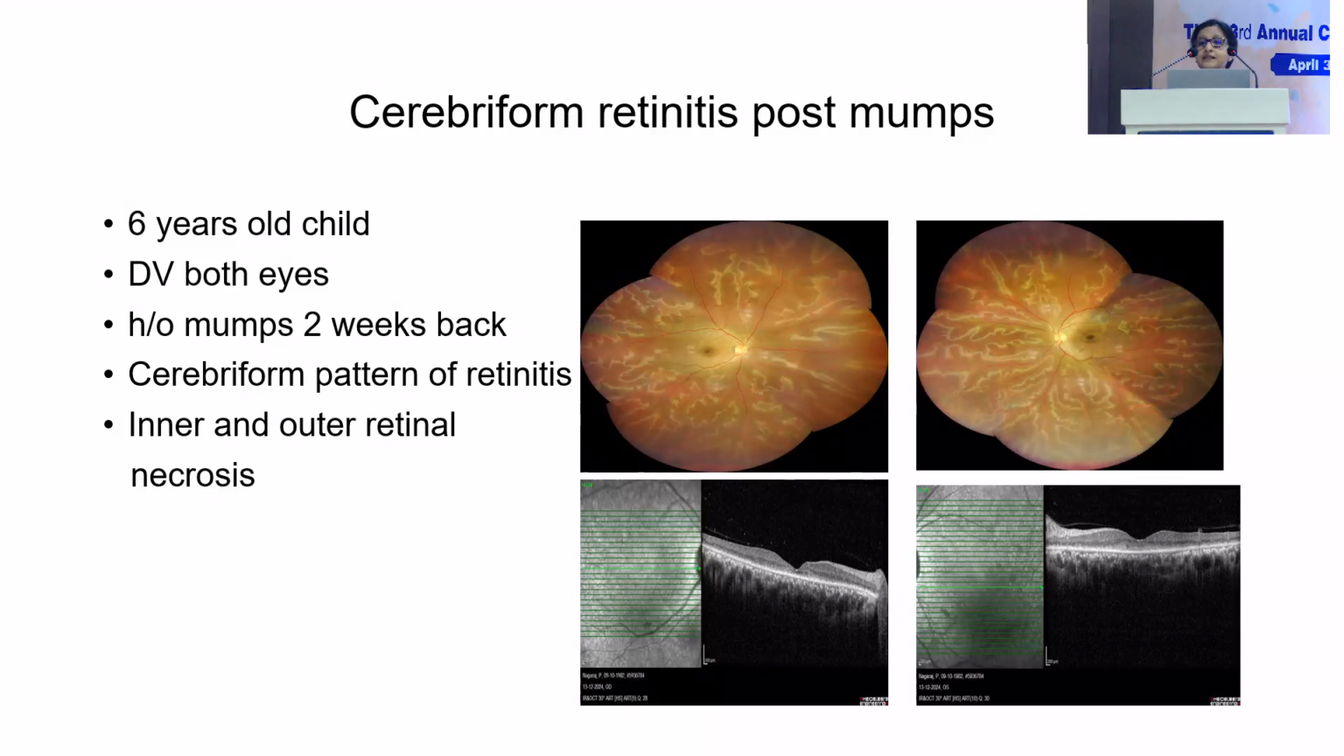Even though mumps is a benign condition, of late we have been seeing patients who develop defective vision in both eyes, poor vision in both eyes, after an episode of mumps. So this is a case of cerebriform retinitis post-mumps. It caused complete necrosis of the inner and outer retinal layers. We were able to salvage some amount of vision in this patient with steroids and hyperbaric oxygen therapy.